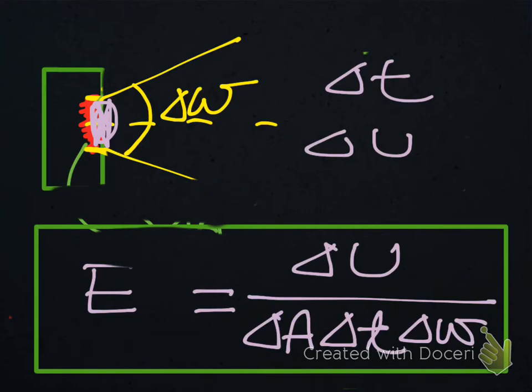Now let's finally move on to Kirchhoff's law. So what is Kirchhoff's law?